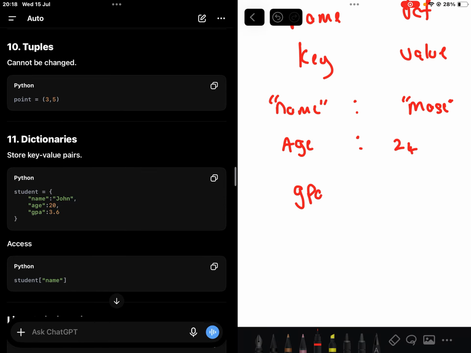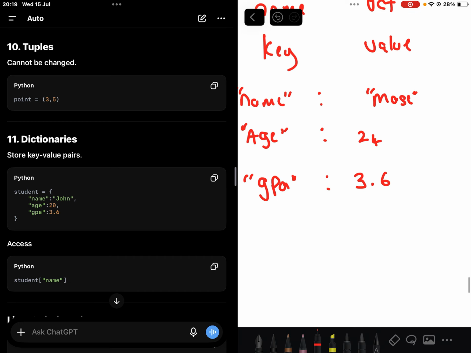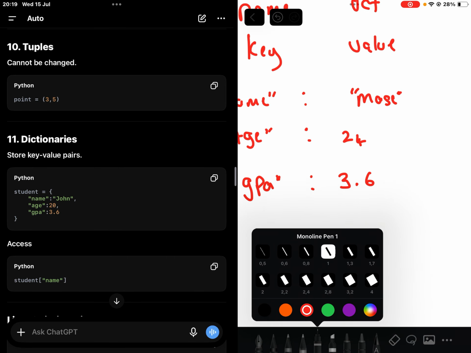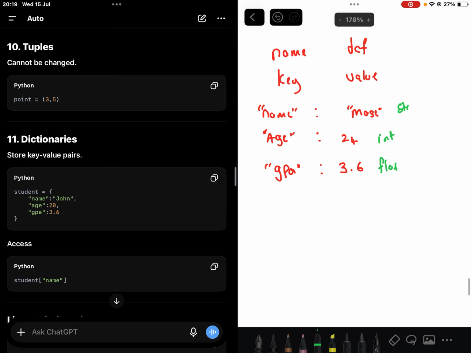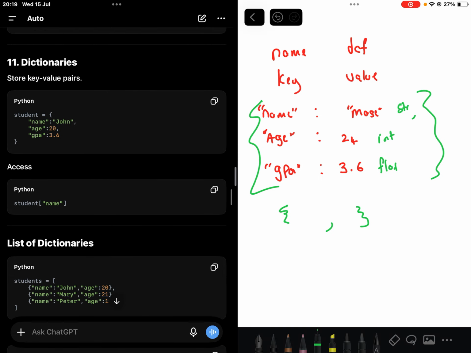Let's say GPA, which is like an APS score. Since it could be a float, I write it like that. So notice this is a float, int, string, and they're all in the same data structure. That's another power of dictionaries, right? So you use curly brackets for it and you separate them by a colon.